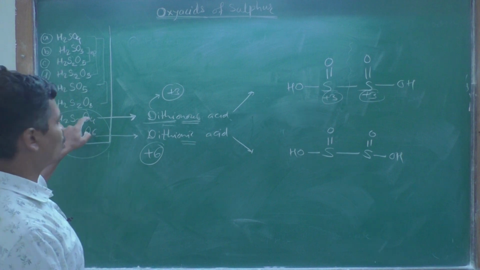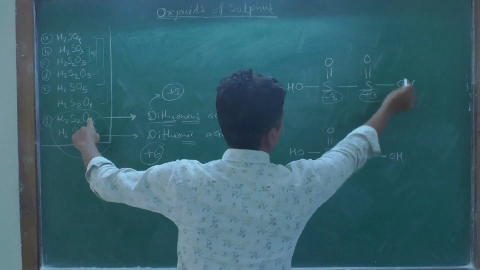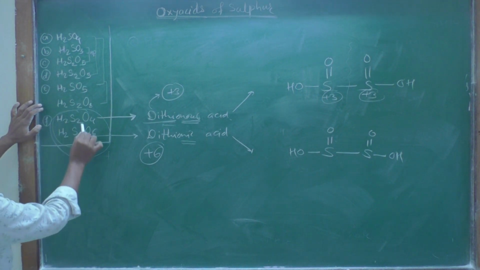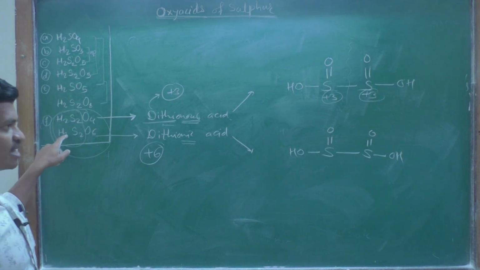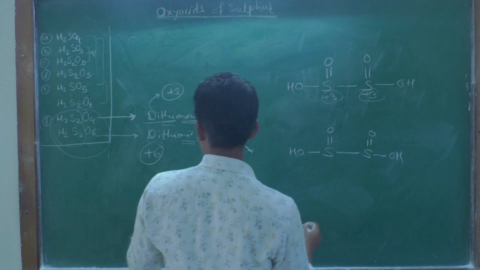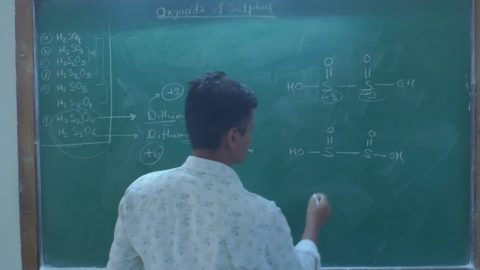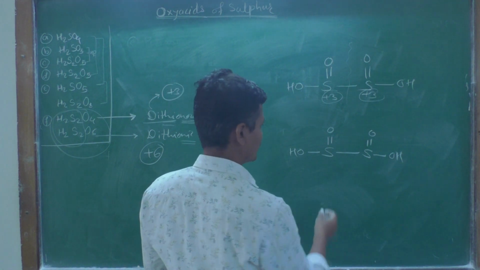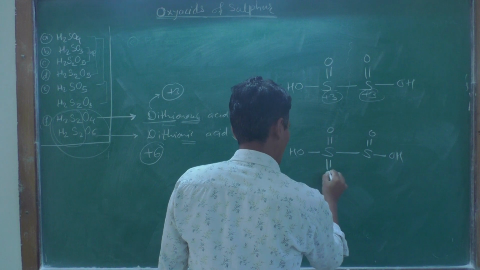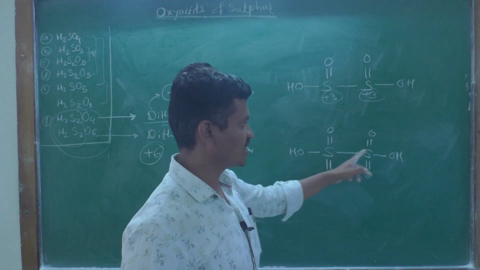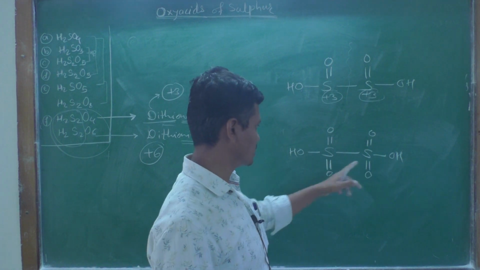Here it is 4, but it is 6. The numbers of hydrogen and sulfur atoms are again the same, so only 2 oxygen atoms remain. What place is vacant here? Each sulfur atom has one more doubly bonded oxygen atom.